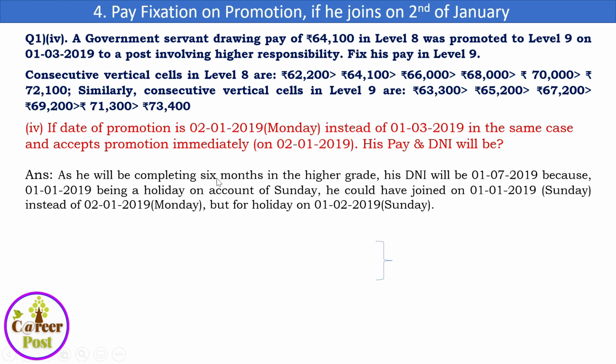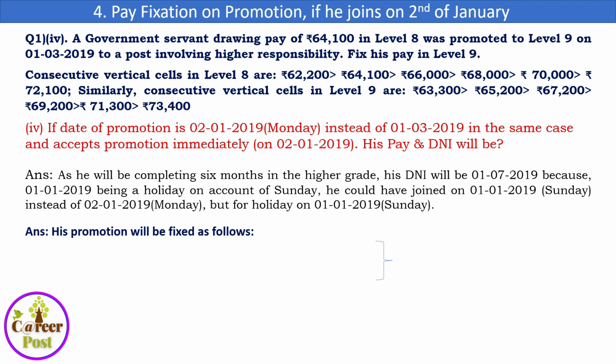As he will be completing 6 months in the higher grade, his DNI will be 1/7/2019, because 1/1/2019 was a holiday on account of Sunday.